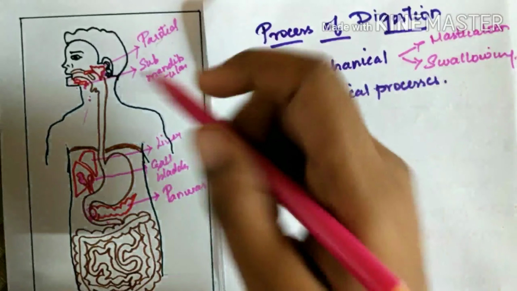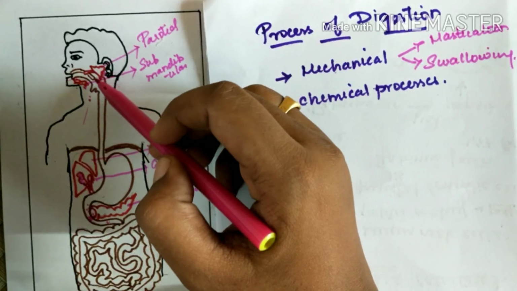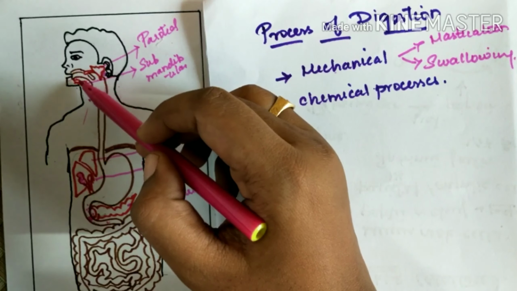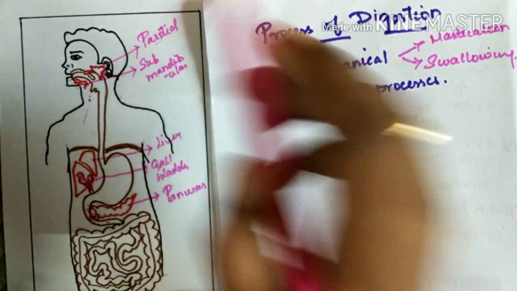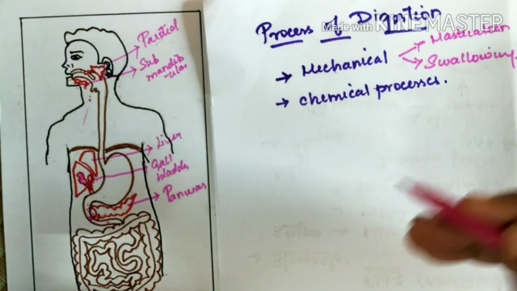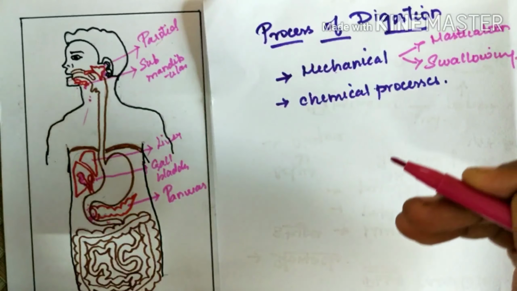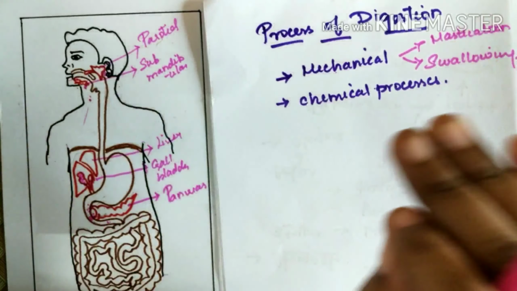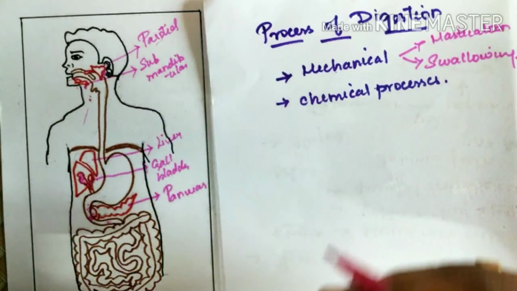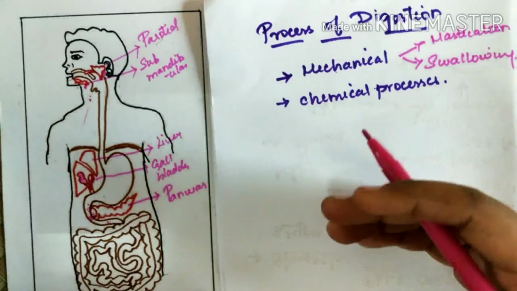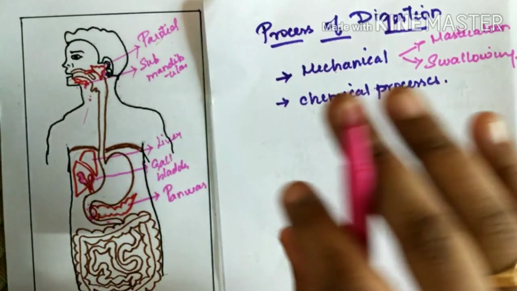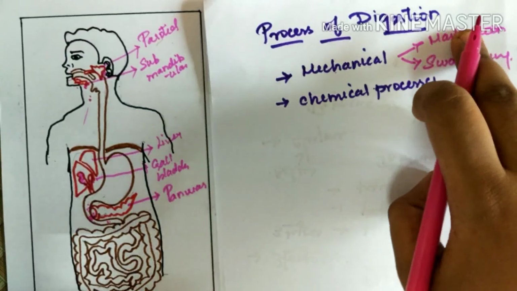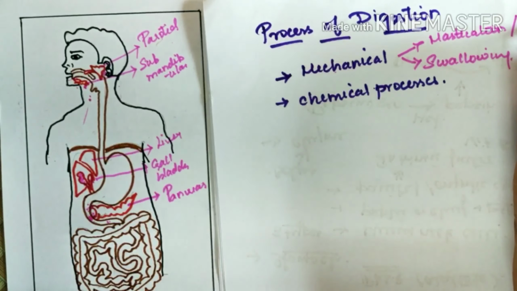The process of mastication is done with the combined action of teeth and tongue together with saliva. The teeth chew, and the process of chewing with saliva is called mastication. The tongue facilitates the even movement of food within the oral cavity, so that all the food is evenly chewed or masticated. So mastication, or chewing.